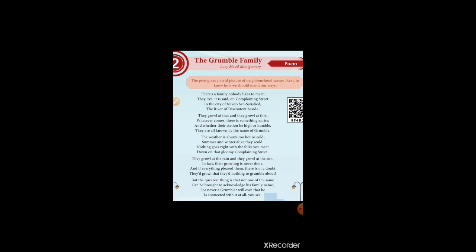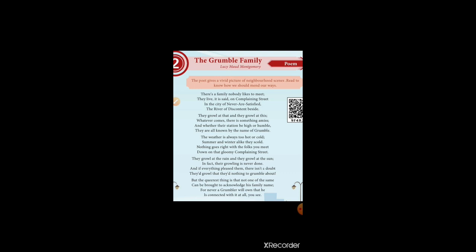But we are all very grown-up children, very matured children. So we should not complain about others to anybody else, not only teachers but anybody else also. That is why our poetess, Montgomery, wanted to tell us this. Okay, is it clear, all of you? Shall we move on to the first stanza?